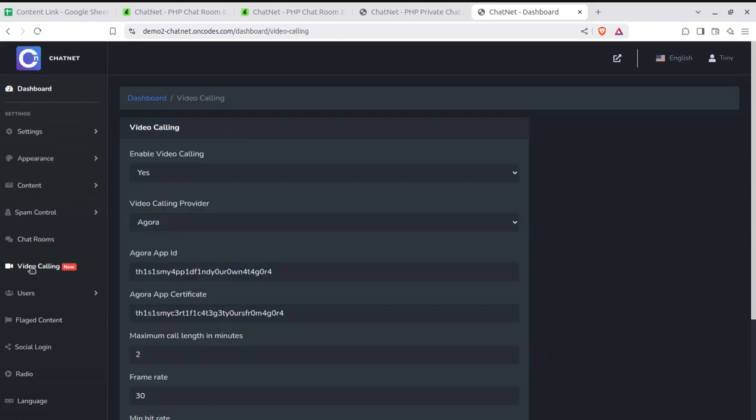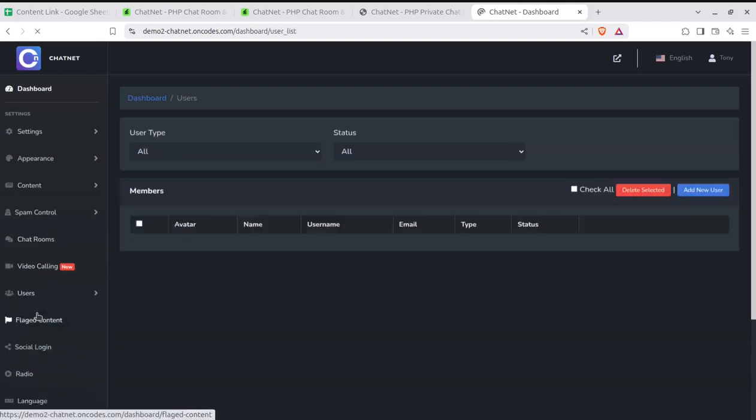And video calling is a new thing, but yes, you can enable the video calling. And for the video calling provider, you can select Agora, which is currently being mapped. So for Agora, you need to take the API from Agora, and that can be a paid service. But yes, you can simply integrate the Agora video calling system with the system.